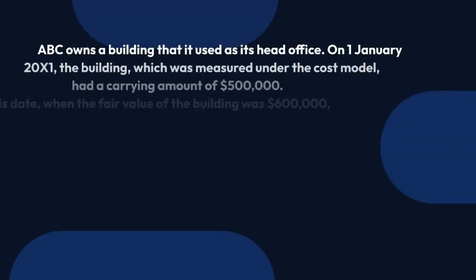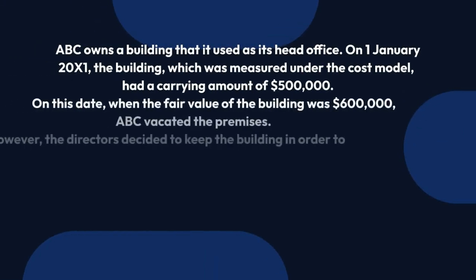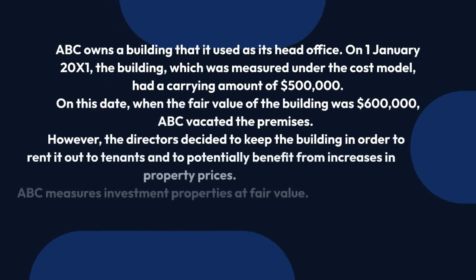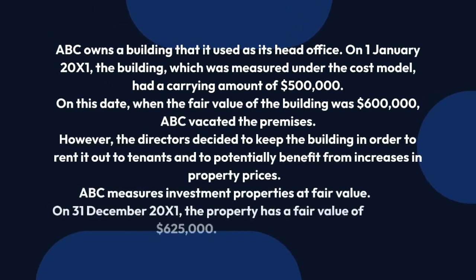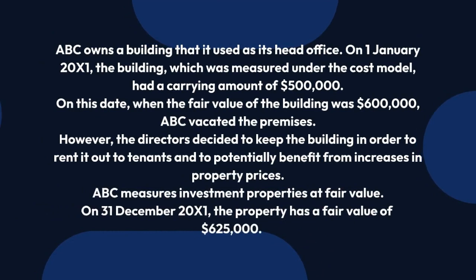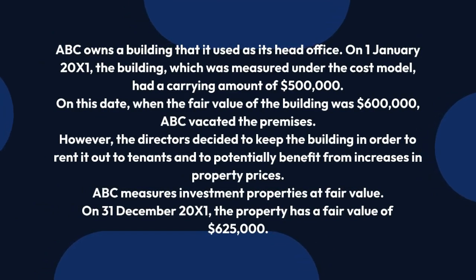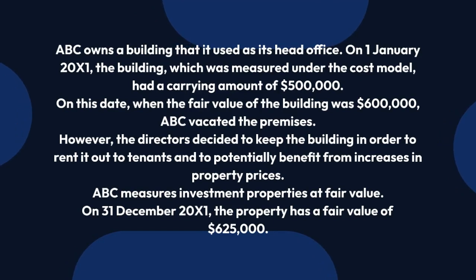Example 2. ABC owns a building that it used as its head office. On January 1, 2021, the building, which was measured under the cost model, had a carrying amount of $500,000. On this date, when the fair value of the building was $600,000, ABC vacated the premises. However, the directors decided to keep the building in order to rent it out to tenants and to potentially benefit from increases in property prices. ABC measures investment properties at fair value.